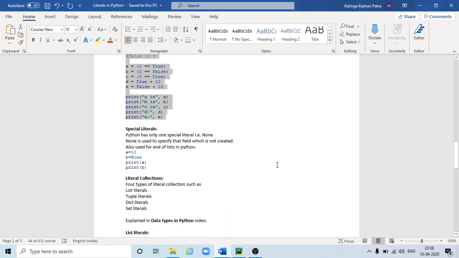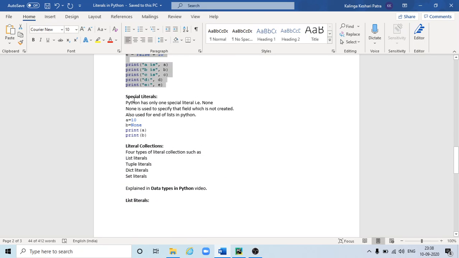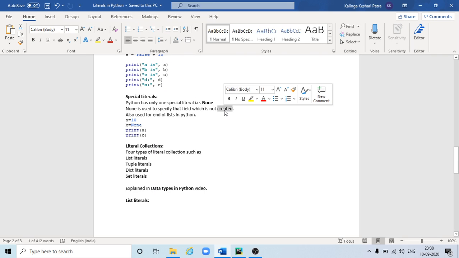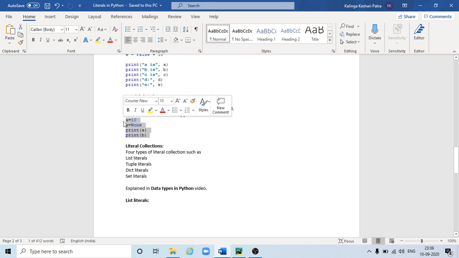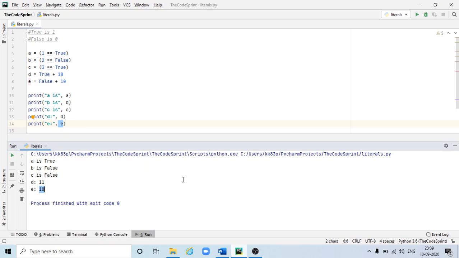So the next is special literals. For special literals, we have only one, and that is None. So this is what we have. Where can we use None? None is used to specify a field which is not created, and we can use this one for the end of lists in Python. So let's take this small code and see.